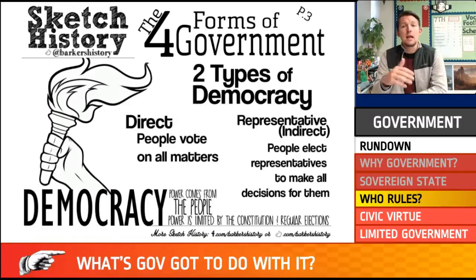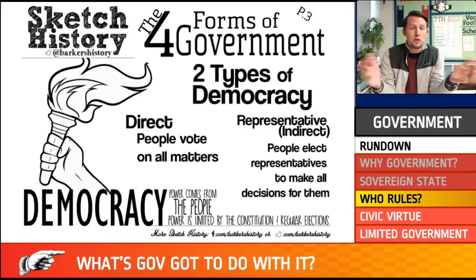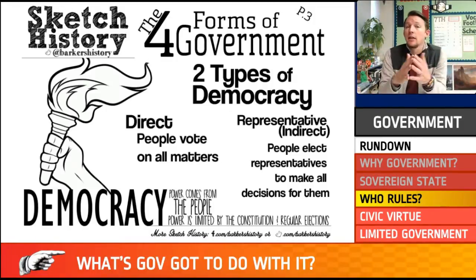For instance, in that government that we talked about earlier, and we decided to have a democracy, right? If we voted on everything we wanted to do and everybody had to vote at all times, that would be a direct democracy. The other form of democracy is a representative or an indirect democracy. And what this means is, instead of voting for every bill and every law and everything that the government wants to do, instead you vote for somebody to represent you and go vote.